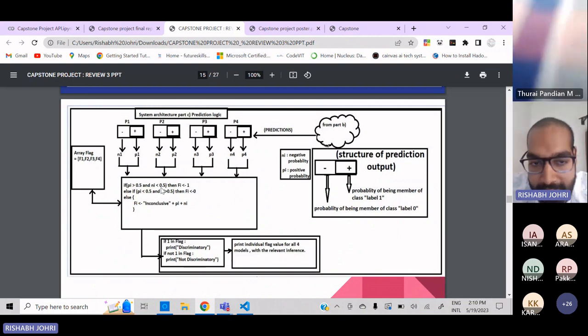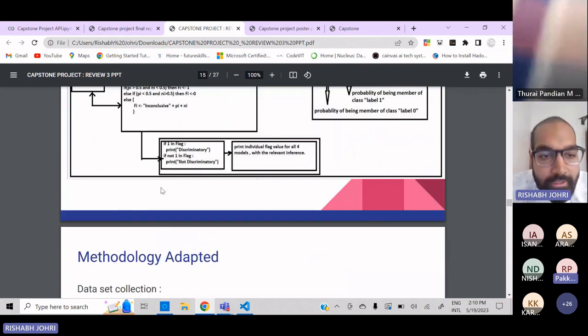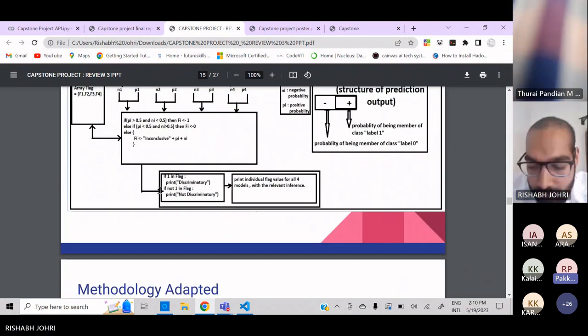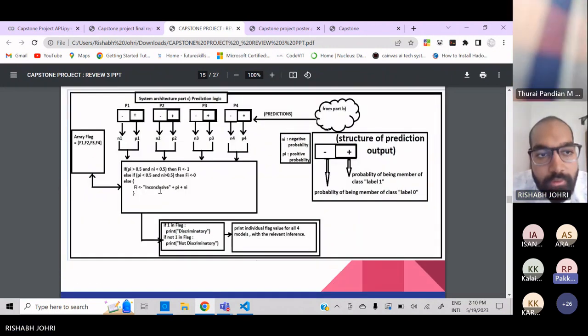And finally, yeah, so. Sorry to interrupt, Rishabh. Could you elaborate a little bit more about how the threshold values were set?